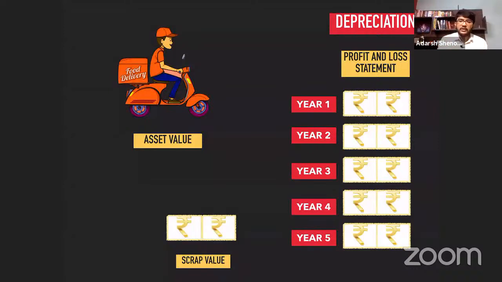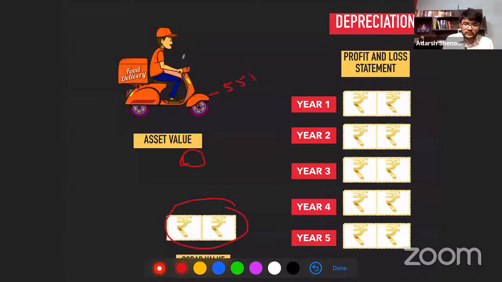So here we have studied different terminologies. We have studied what is historical cost. Historical cost is the cost of the asset purchased. Now, sir, he might have purchased this for 55,000, and 5,000 was added for this box. Some cost they incurred for all this. So we will include all such expenses incurred at the point of purchase in the cost of the asset. We have to capitalize all the expenses that we have incurred along with the purchase cost of the asset. I hope everyone is comfortable with this.